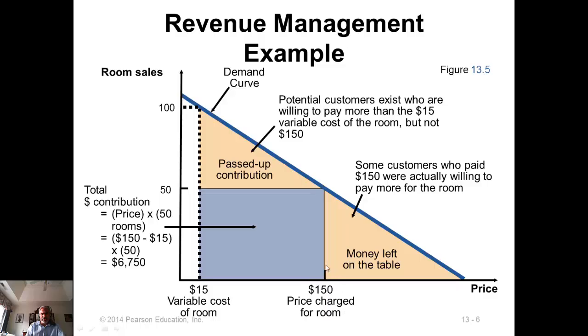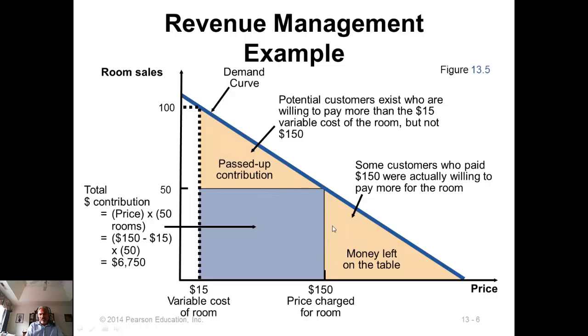So here is what the current price level is. If you charge $150 per night, then the demand is 50 rooms. So price times 50 rooms gives you the total revenue generated, minus $15 of variable cost, gives you the net revenue of 6,750. You see, at this price point, what happens is that this is the amount of money that is left on the table, because these are the people who are willing to pay more than 150. Now, if you had less than 115, these are the people that have been passed up.